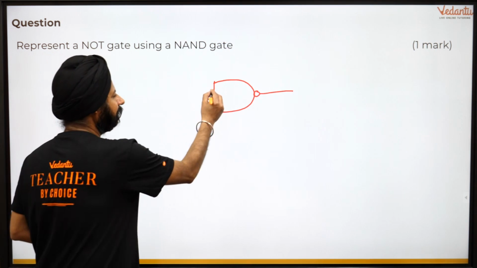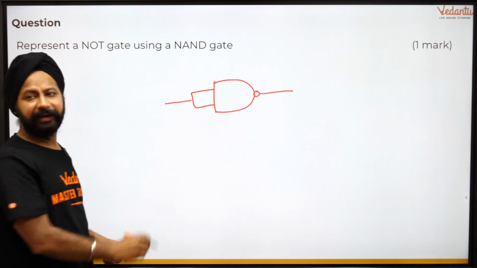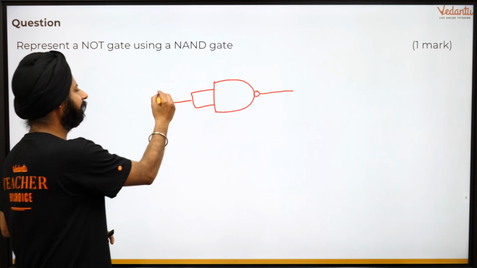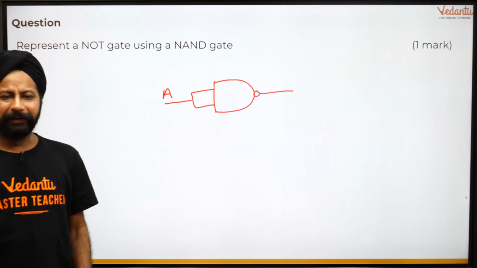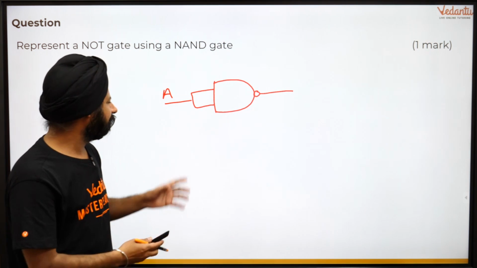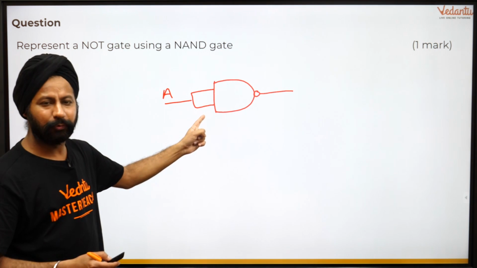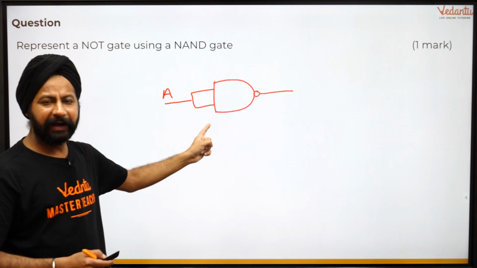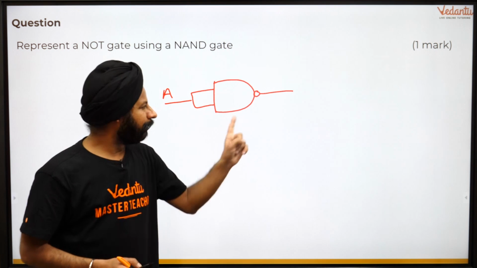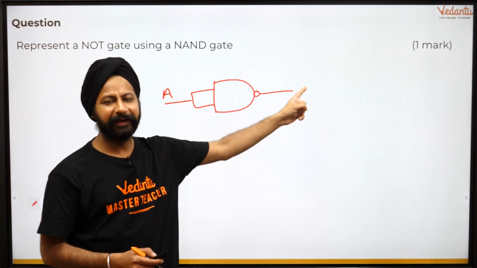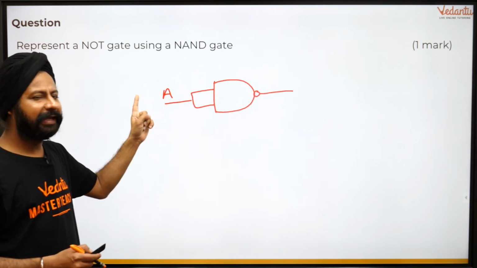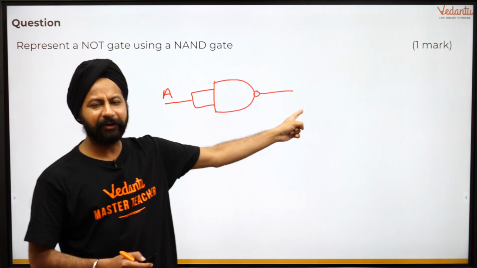So let's make inputs here and let's say there is one input now. So there is one input A here. Now let's try to make the truth table or try to understand this. मैंने A को true कर दिया. If this is true, true. है ना? True and true is going to give me true. But that is going to negate that. It's going to make it false. So what happened just now? I gave true here. Ultimately I got false there.